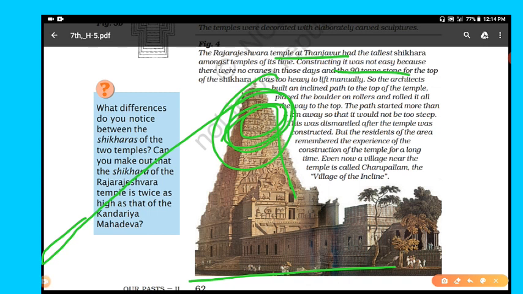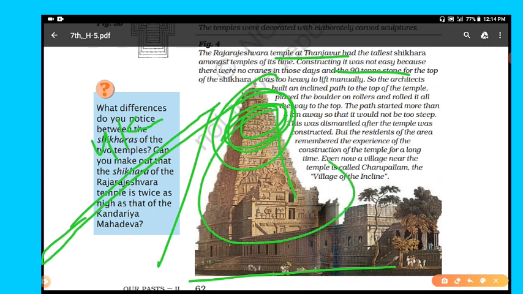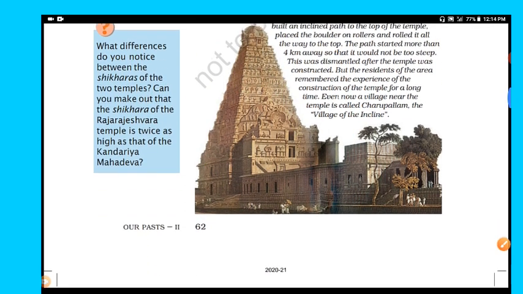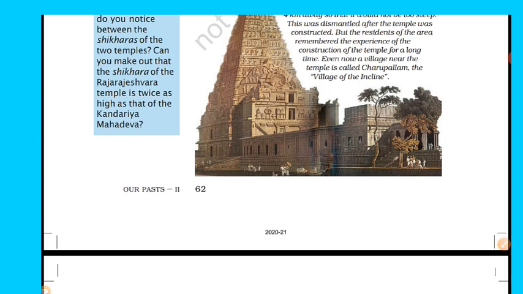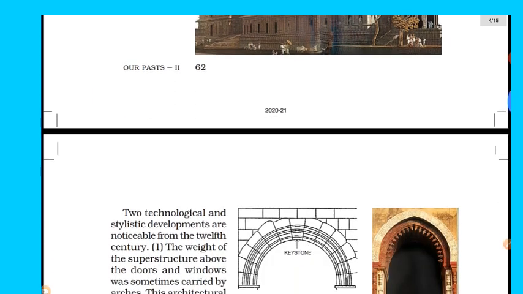The path started more than 4 kilometers away. Why? So that it would not be too steep. This was dismantled after the temple was constructed, but the residents of the area remembered the experience of the construction for a long time. Even now a village near the temple is called Charupallam, the village of the incline, because the people's ancestors learned of the experience during the construction of this temple.